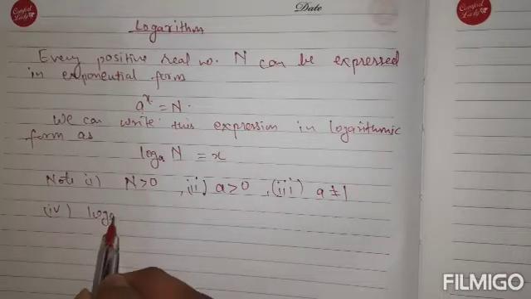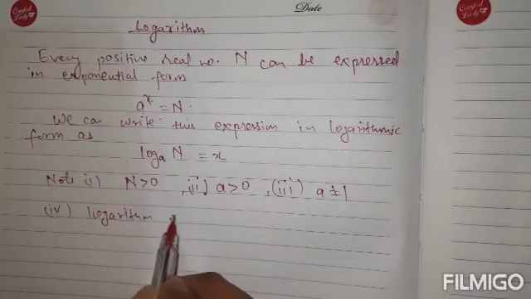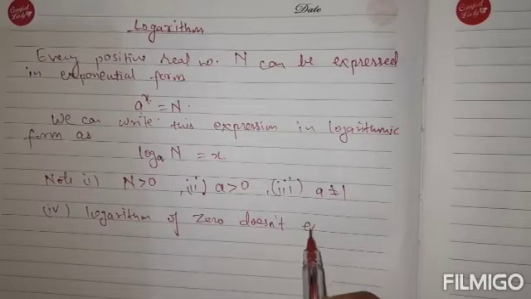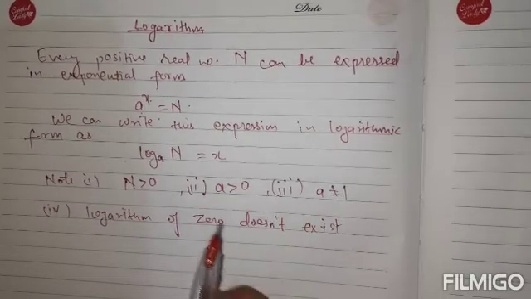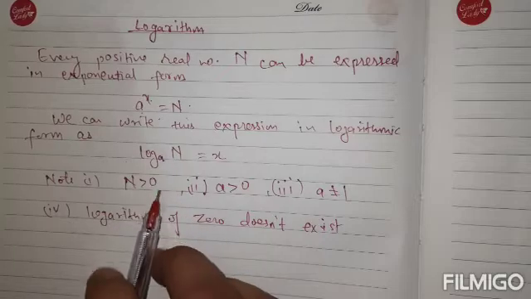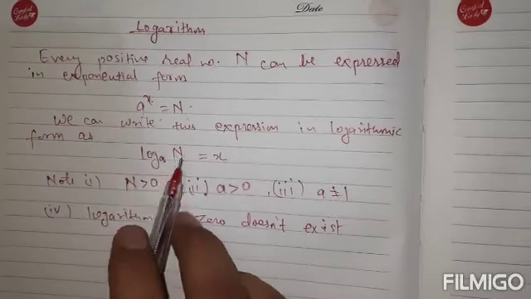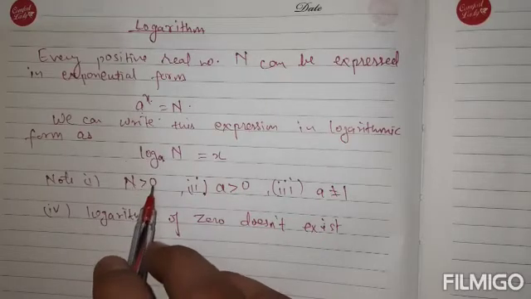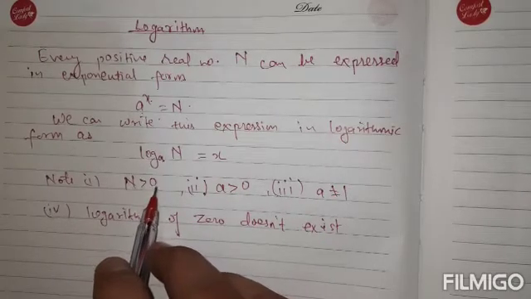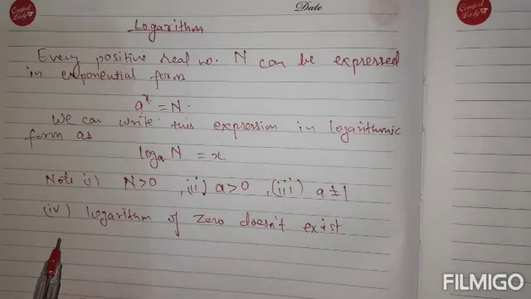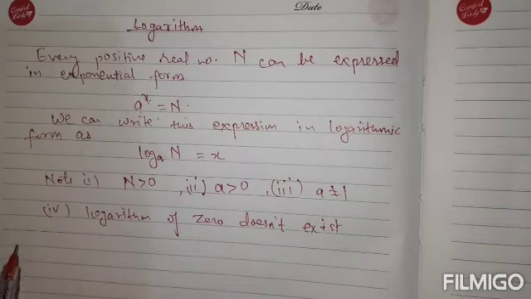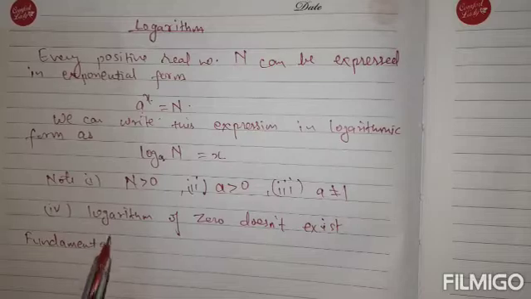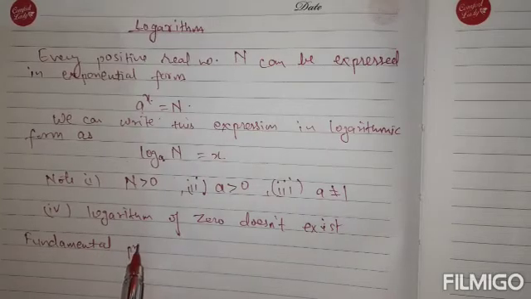Fourth thing is that logarithm of 0 does not exist. So that's why it is already clear that n is greater than 0. Because logarithm of 0 does not exist, it is clear that n is greater than 0. Not even for negative numbers does it exist. Okay. Now there are some fundamental properties of logarithm. Some fundamental properties or identities, we can say.